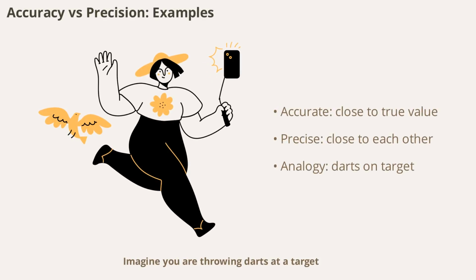Imagine you are throwing darts at a target. If all your darts land close to the bullseye, you are accurate. If they land close together but far from the bullseye, you are precise but not accurate. If they are scattered, you are neither accurate nor precise. This analogy helps clarify the difference between these two important concepts in measurement.